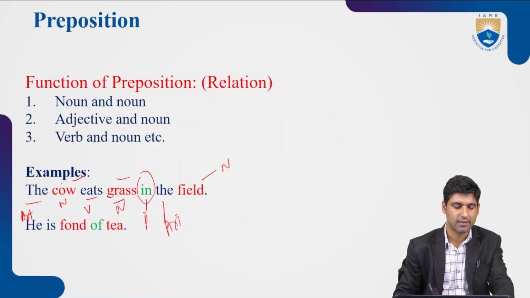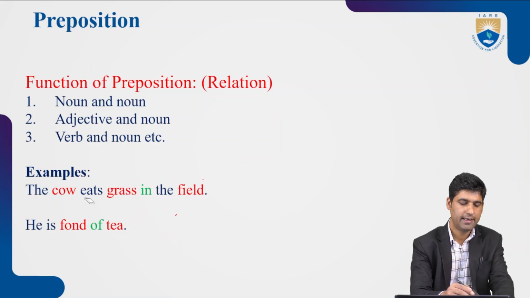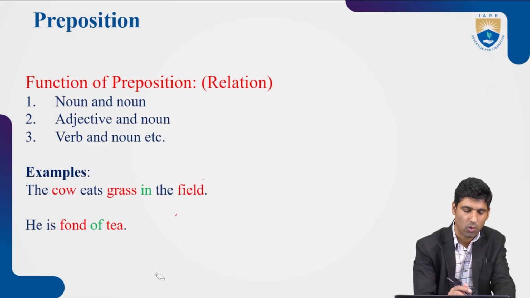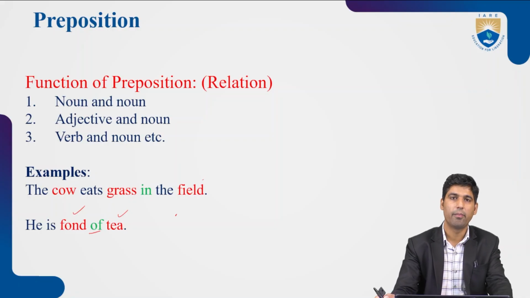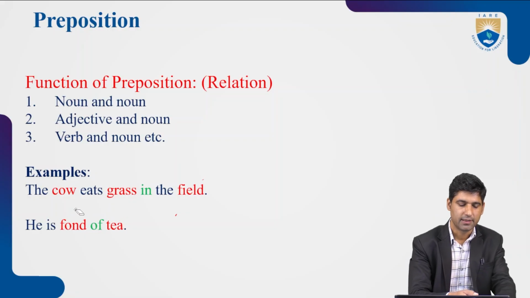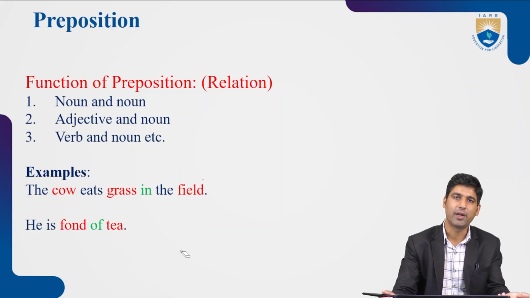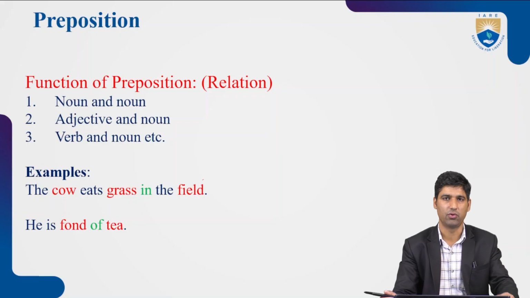Same is the case, we have another sentence, he is fond of tea. It is this of, preposition of, which shows the relationship between adjective fond and noun tea. We come to know with the help of this of that someone is fond of tea. Someone likes tea. So prepositions show the relationship between noun and noun, adjective and noun, or verb and noun, and so on and so forth.